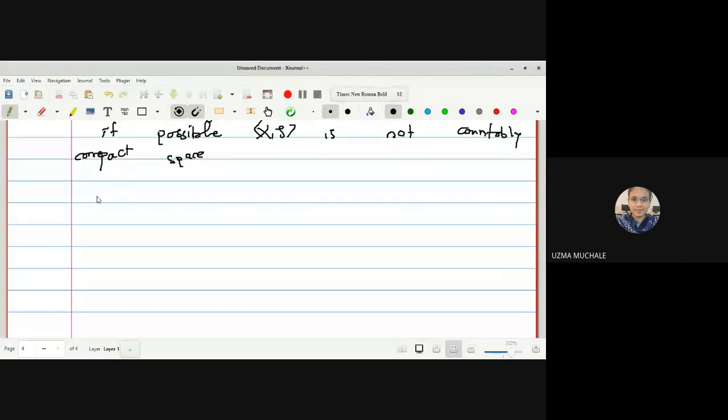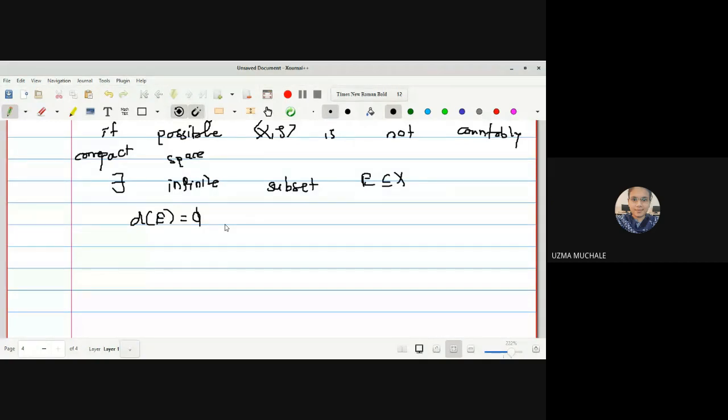Instead of 'for all', what do we have to write? There exists one infinite subset E of X such that the derived set of E is the empty set. Why am I writing that the derived set of E is empty? Because if any infinite subset of X has a limit point in X, it is countably compact. Not countably compact means there exists an infinite subset E of X which does not have a limit point in X.